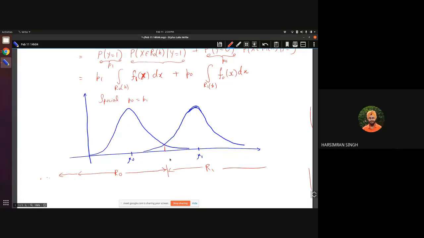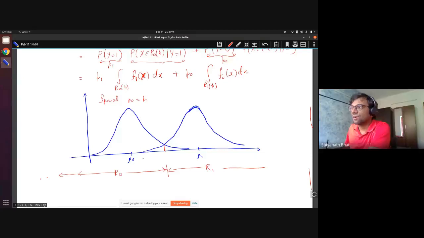Sir, I'm not sure about that. So yeah, anyway, if you're not sure, you can still tell me. So what is this first curve? Is it F0 or F1? F0. So this is F0 of X. Okay, this is F1 of X.